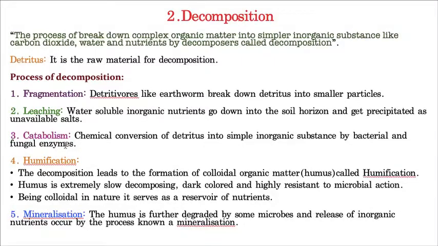And the next one is catabolism. Catabolism is a chemical conversion of detritus into small inorganic substances by bacterial and fungal enzymes. That means any bacteria or fungus, when they are feeding on dead organisms, release certain enzymes to digest them. When they release these enzymes, the organic matter is converted into simple inorganic substances, and that is due to a chemical conversion. By utilizing enzymes they do this conversion. That's why we describe it as chemical conversion, and that is called catabolism.